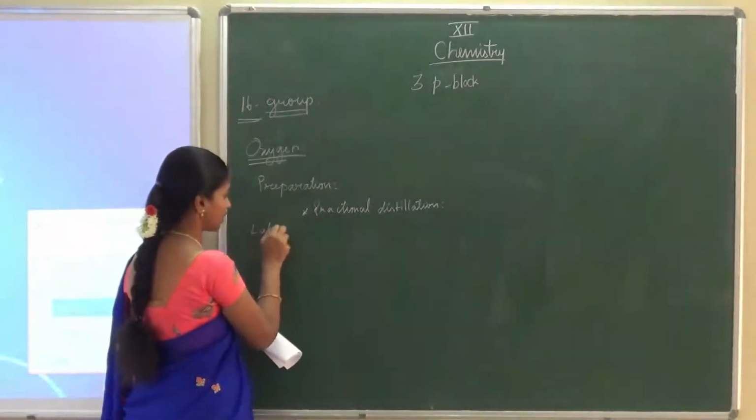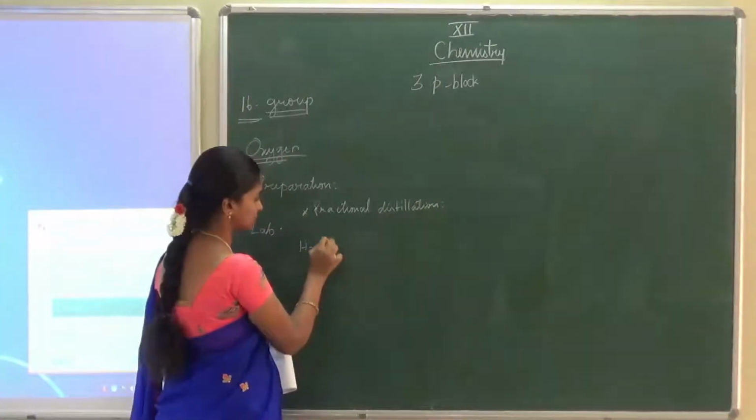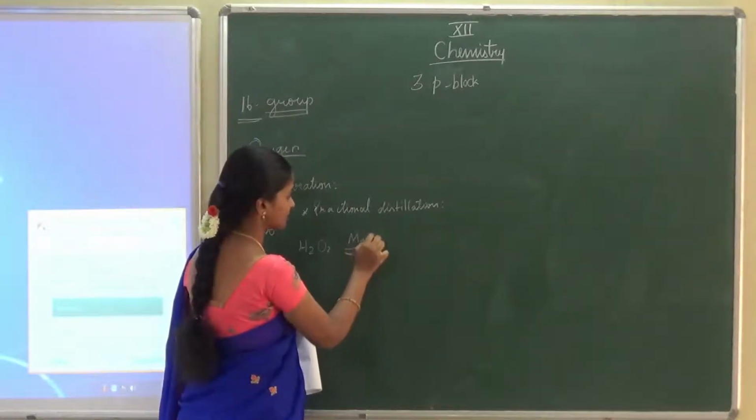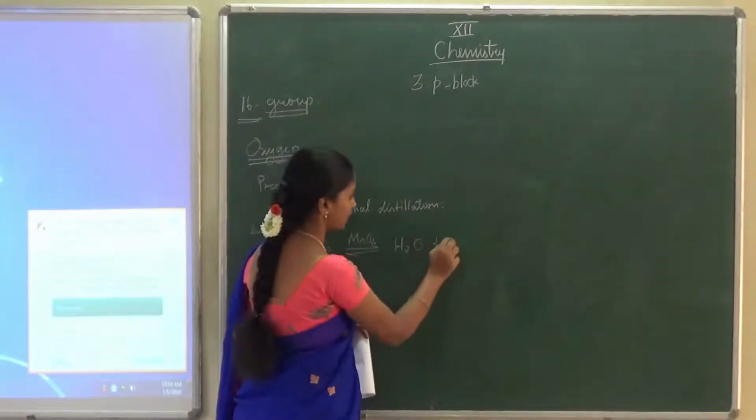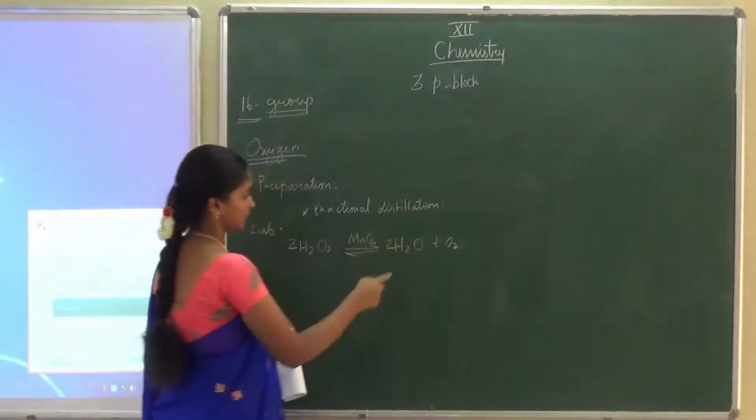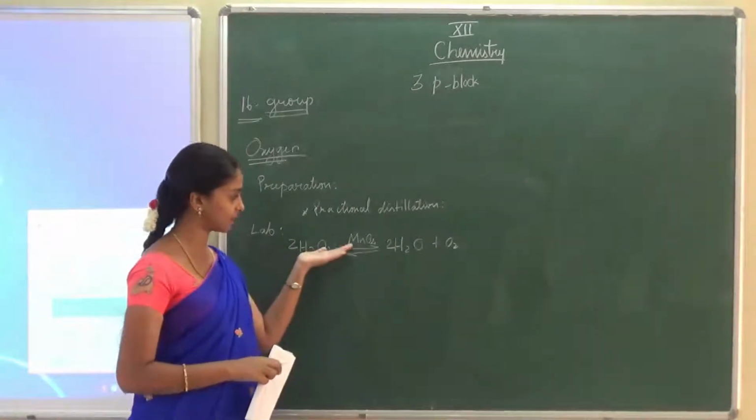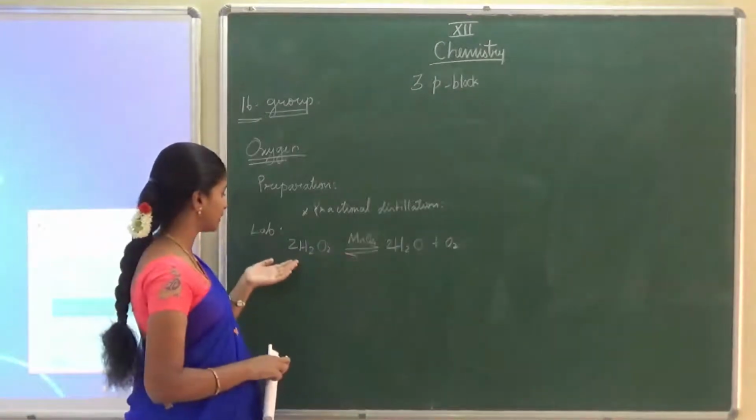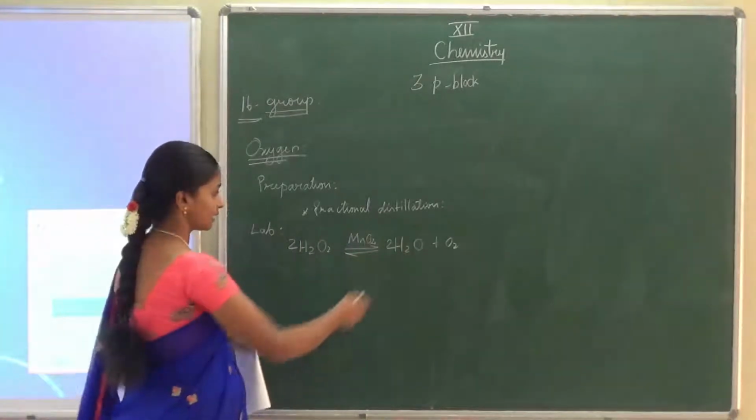How can we prepare this oxygen in the lab? Here we have to take hydrogen peroxide, H2O2. The decomposition of hydrogen peroxide in the presence of a manganese dioxide catalyst leads to the formation of water and oxygen. The equation is also balanced. The catalyst may be potassium permanganate or any oxidizing agent. So when we take hydrogen peroxide, it is converted into water and oxygen. Like that we can prepare it.